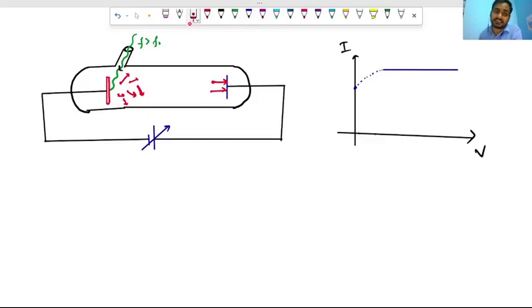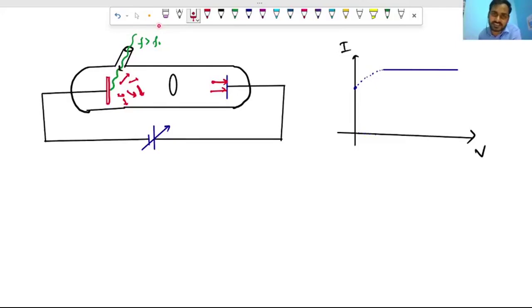Why? Yes, it is true that suppose I consider a cross section area here. When I increase the electric field inside the tube, the orientation of the electrons towards the plate increases, but a certain time comes after which even if I change the electric field inside the tube, the number of electrons inside the tube is fixed. That is decided by what? The incident light. How much photons are incident on the metal plate?